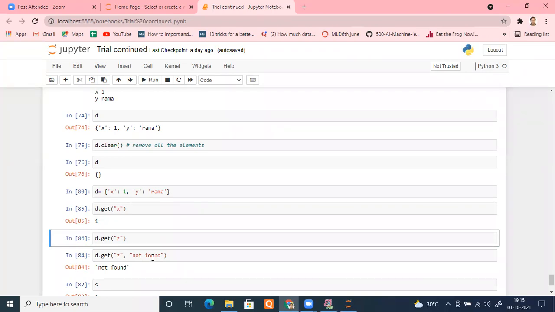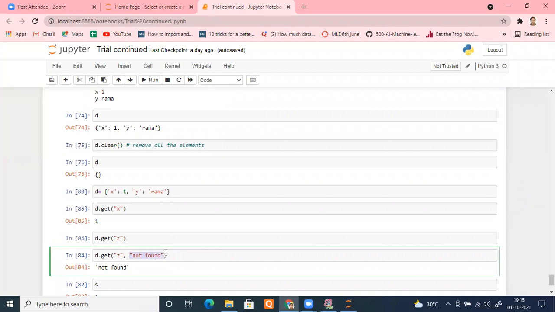Same way, if you want to use it in your own programming, means if the element is not there, I want to make a decision. Okay, this is the case. It's not available there. Let me put it there.